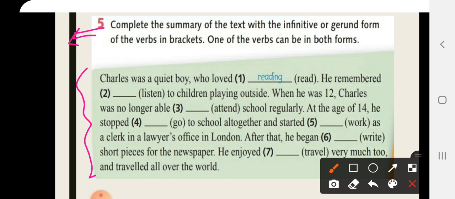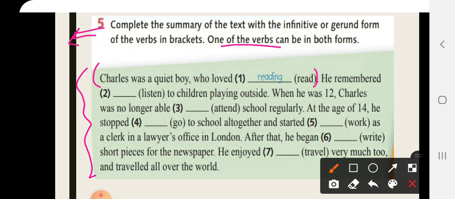So it's just like a memory about Charles Dickens. Now, here we have only one verb that can be used in both forms, but I'll explain some points here. Regarding the first one, let's read it first and then I'll explain it to you.